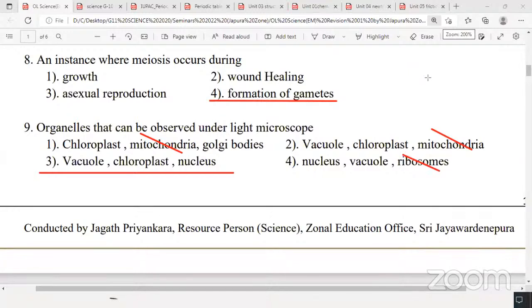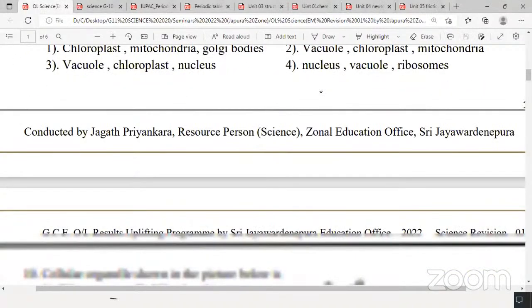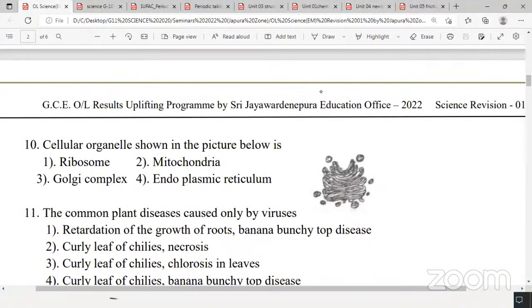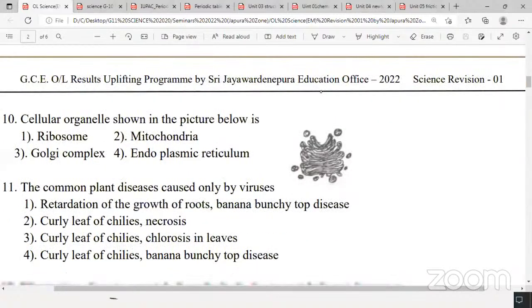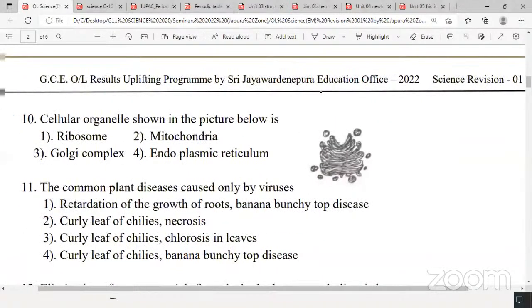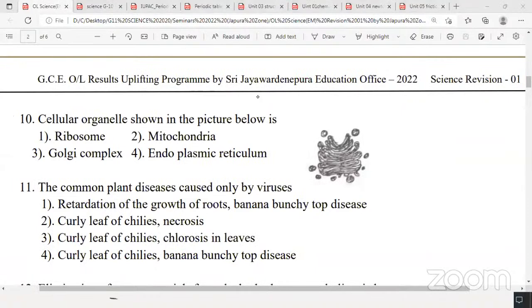Question number 10, I'll erase the screen. 10th MCQ. Question number 10. Identify the organelle shown in the picture. It's a very simple question. If you are given any organelle, you should know what it is. And you should know the function of that organelle.